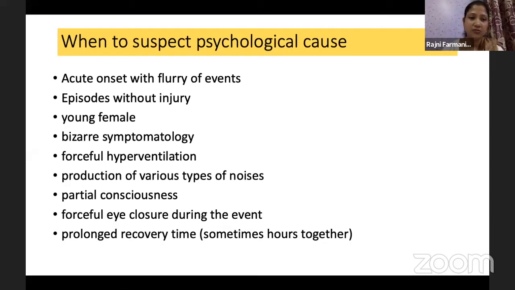Young female, bizarre symptomatology, forceful hyperventilation is another clue. When there is a loss of consciousness and the child is hyperventilating and you find nothing in the vitals, nothing in investigation, you again think of a non-epileptic event. Production of various types of noises, partial consciousness, forceful eye closure during the event, and prolonged recovery time is a common scenario which we come across.